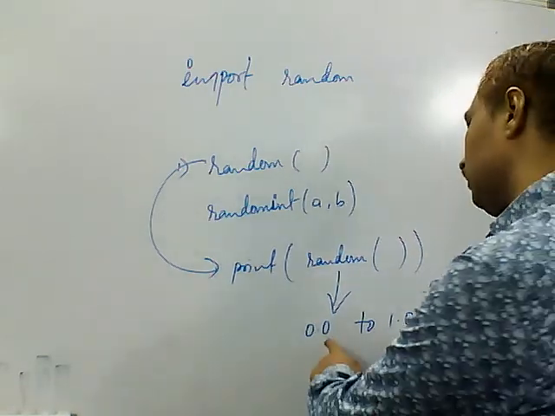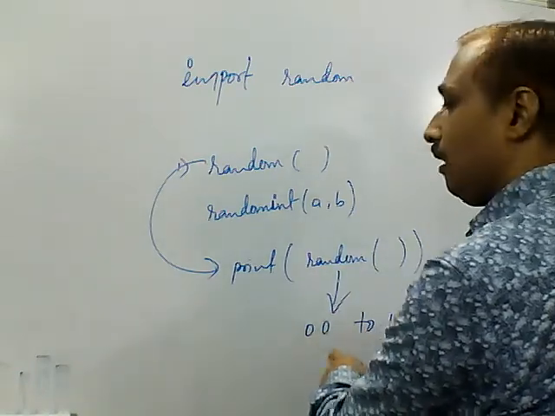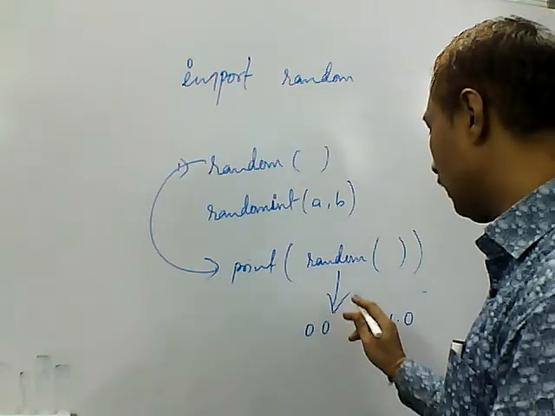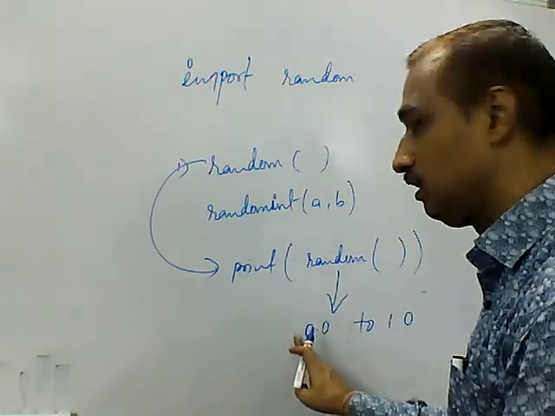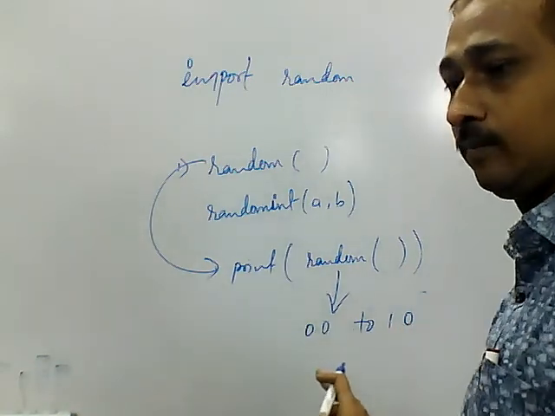This is the range of values, and any value in this range can come out from this function. This function will never return a value less than 0.0 or greater than 1.0.